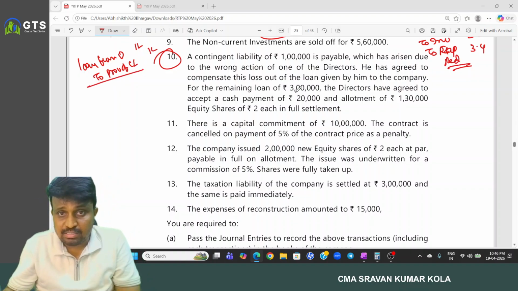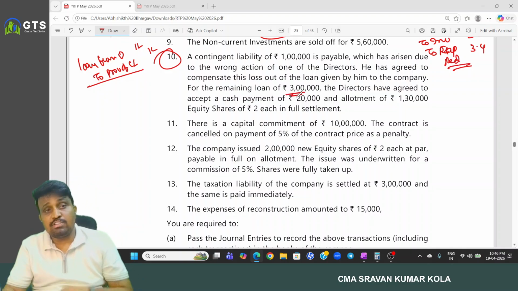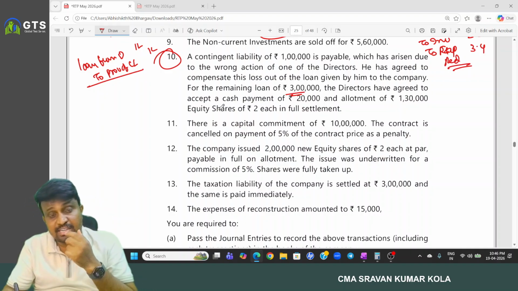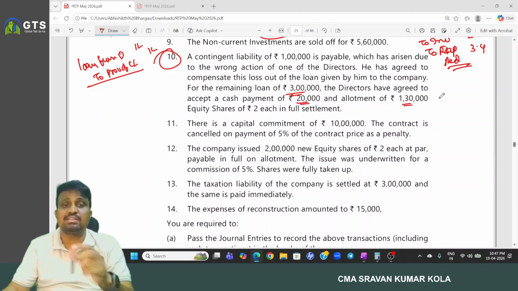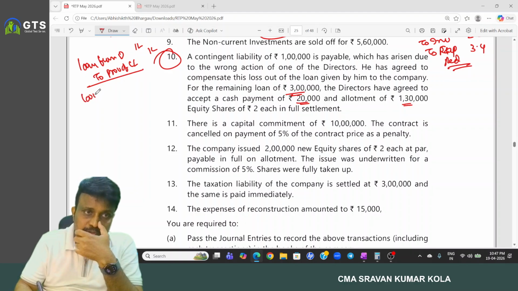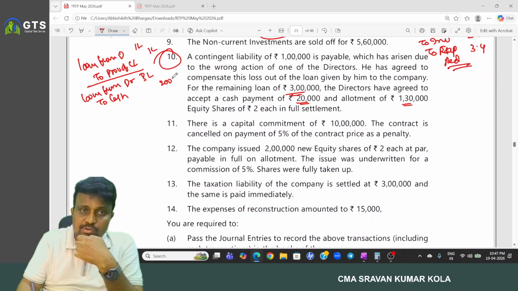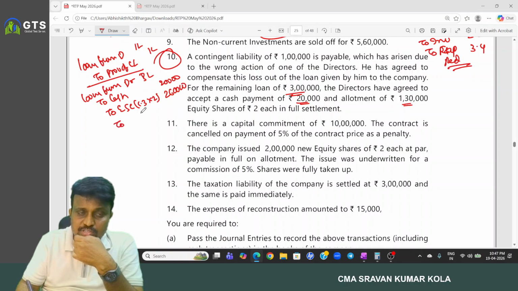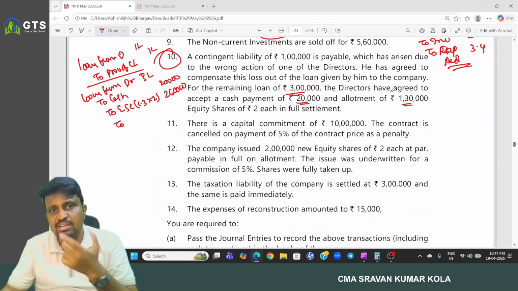And another thing, for the remaining balance, out of the 4 lakh, 1 lakh was adjusted. Remaining 3 lakh is there. Director has agreed to take the cash payment of 20,000 and allotted 1,30,000 equity shares. So loan from the director 3 lakh, to cash, to equity share capital. So 1,30,000 into 2, 2,60,000. And the remaining, nothing was stated.